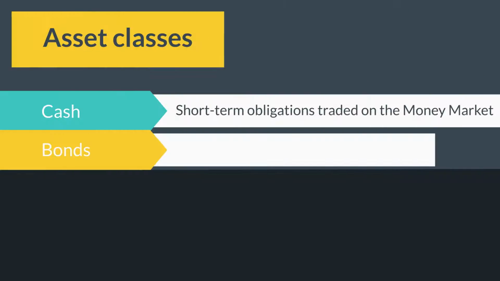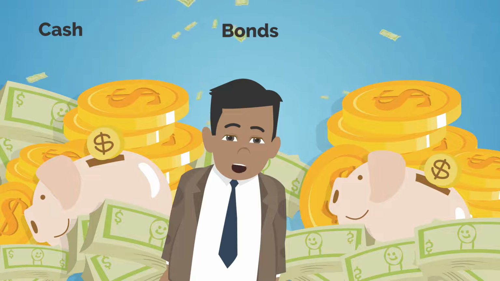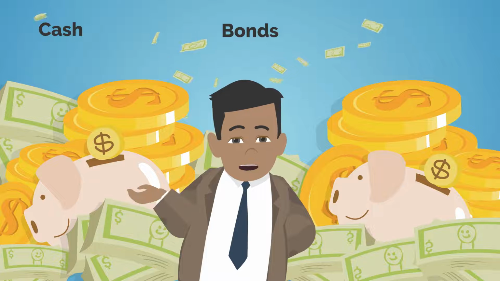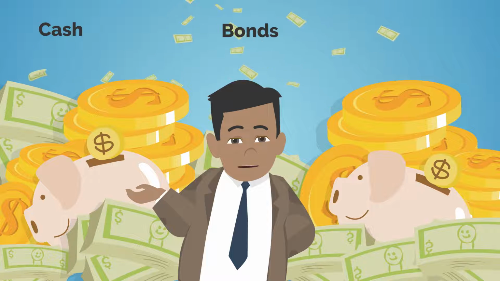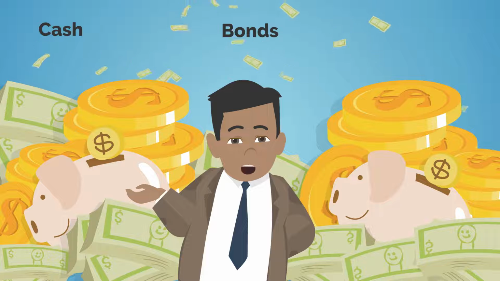The next asset class is bonds. Bonds refer to long-term obligations that are traded in the capital market. A bond is a debt between the bondholder and the bond issuer. The bond issuer issues a bond or loan to the bondholder with an expectation that they will receive interest on this loan over an agreed period.